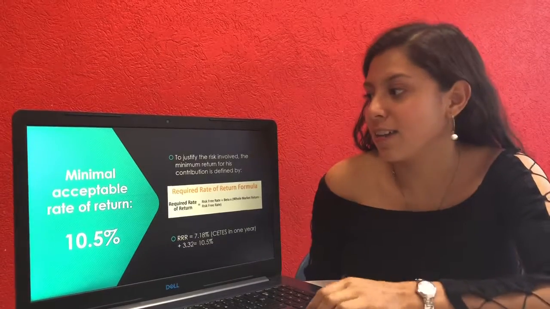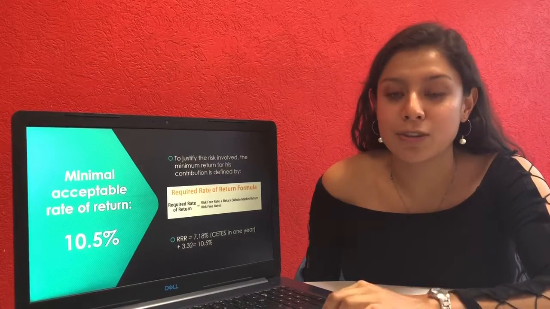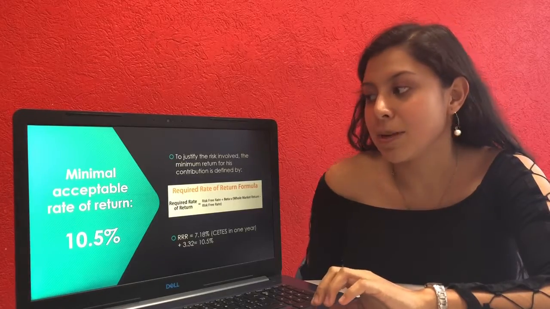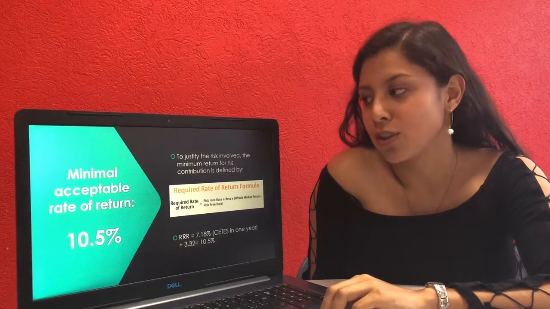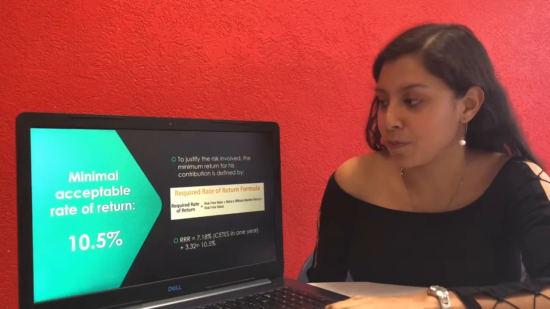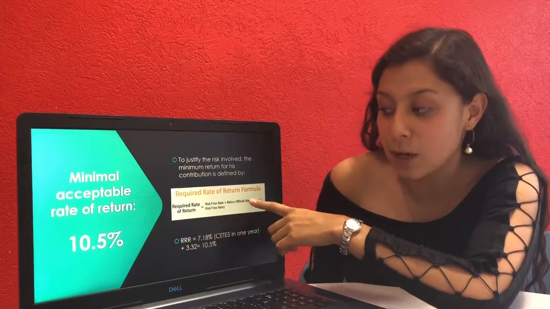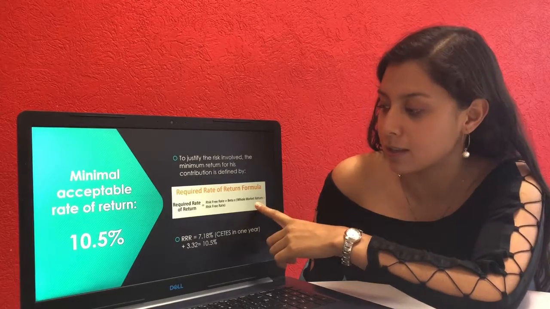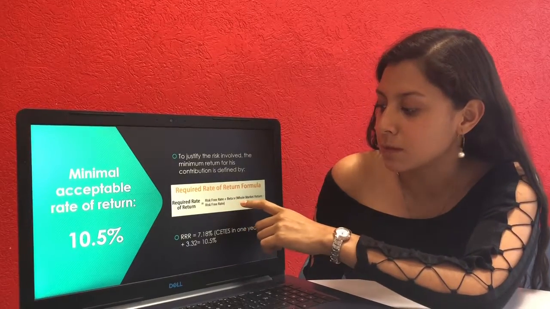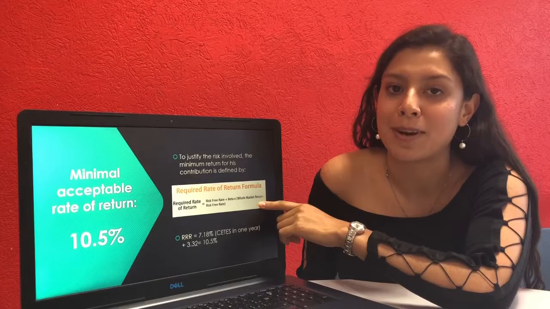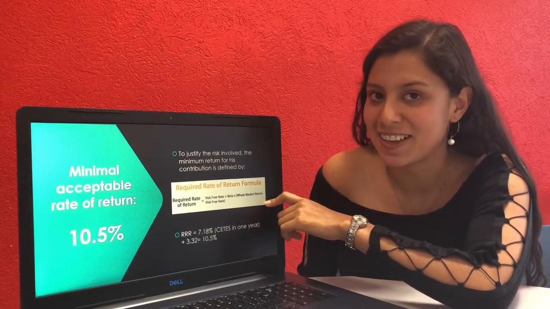To justify the risk involved in the project mentioned in the situation problem, the minimum return for his contribution is defined by the following formula, which is the required rate of return formula, which is equal to the risk-free rate plus the beta times the whole market return minus the risk-free rate.